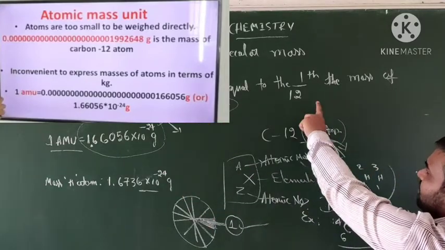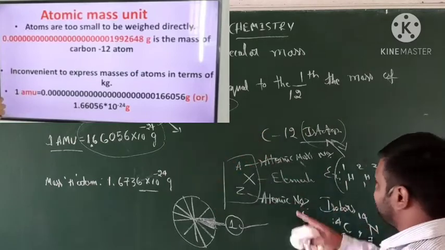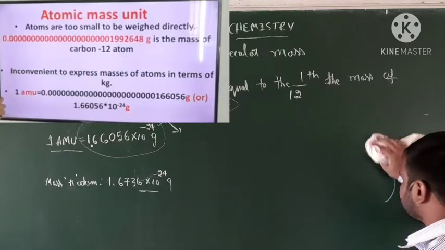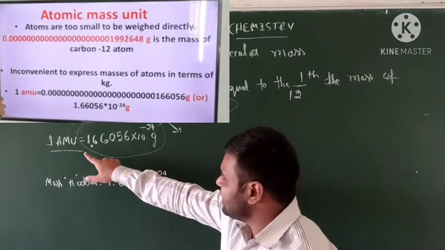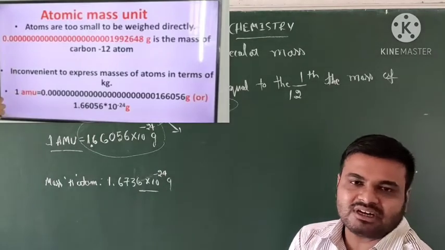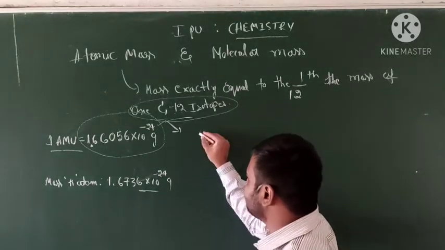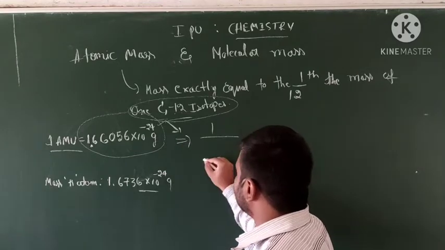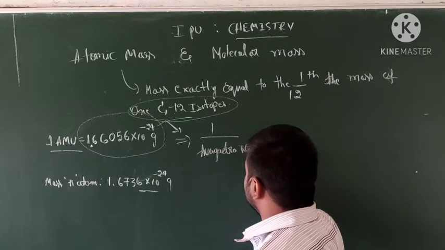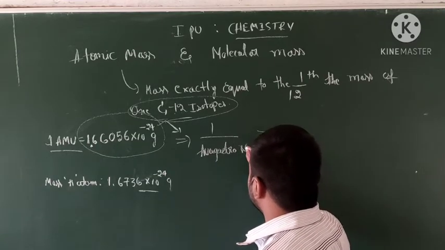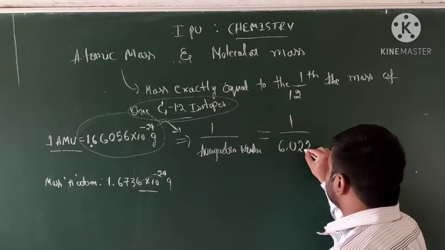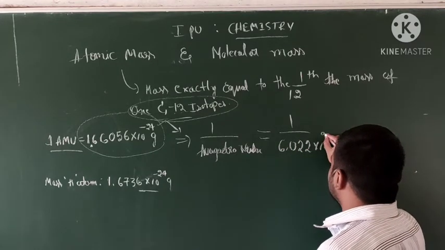The mass is exactly equal to 1/12 of the mass of the carbon 12 isotope. So students, 1 AMU is equal to 1.66056 into 10 to the power minus 24 grams. How do you get it? 1 AMU is equal to 1 by Avogadro number. Avogadro number is 6.022 into 10 to the power of 23.